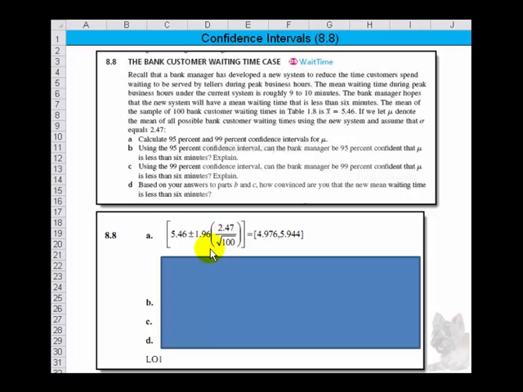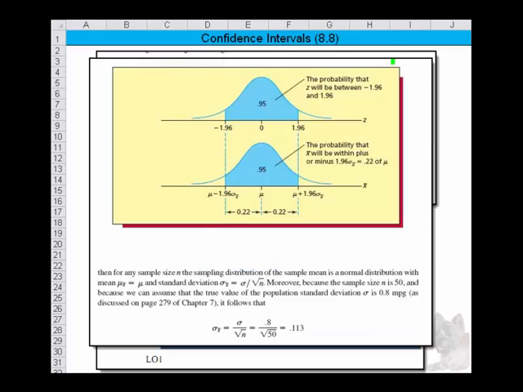If you're curious about where we came up with these numbers, let me share this image so you can see it. Now, I just jotted in this image where we see that a 95% confidence level occurs at values of negative 1.96 and 1.96 for Z. So the probability that X will be within plus or minus 1.96 standard deviations falls within the range of the mean.